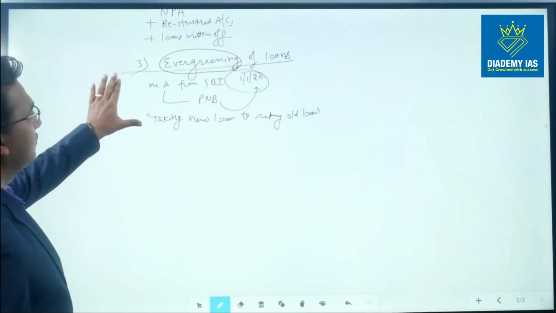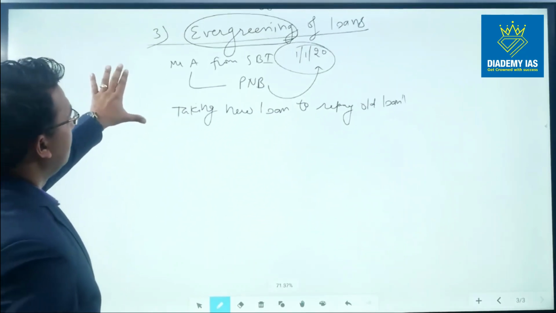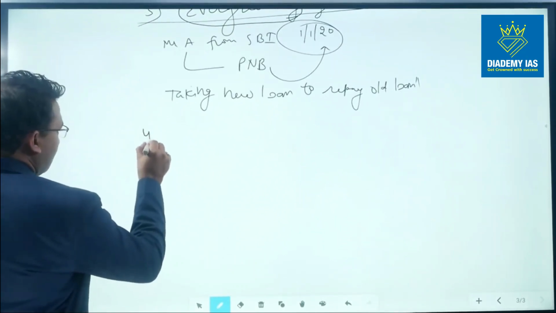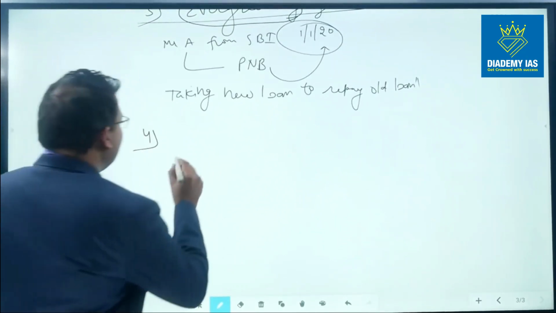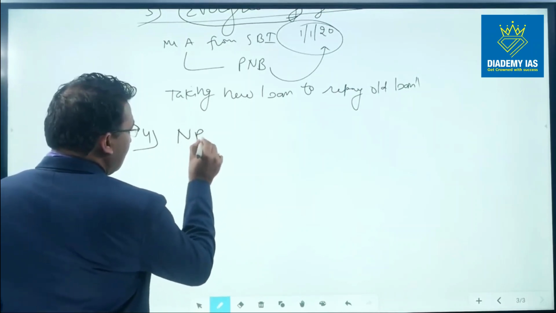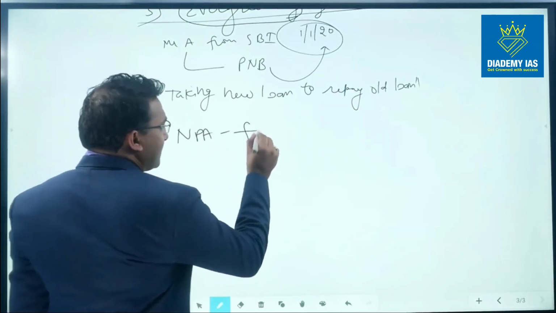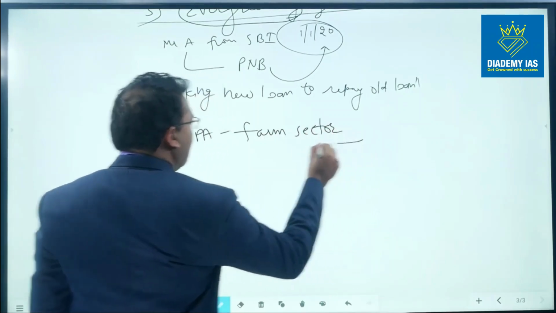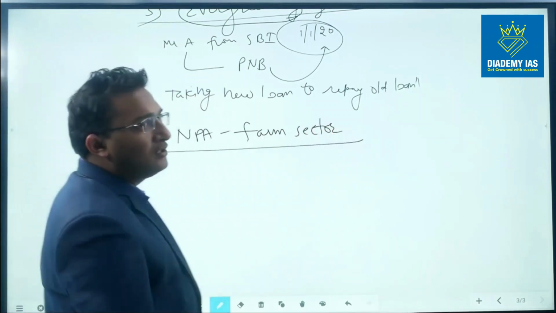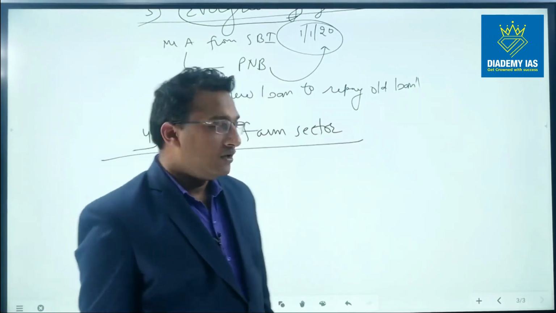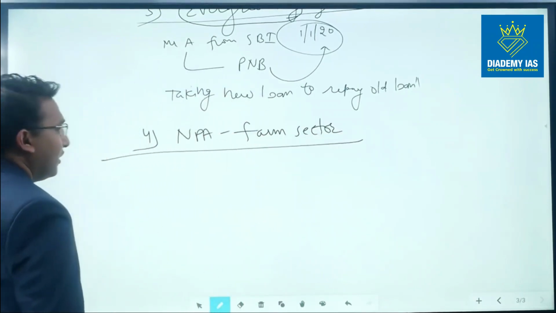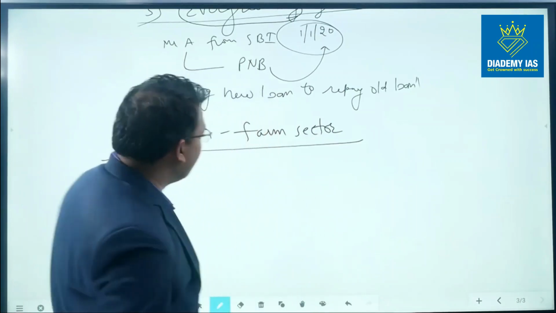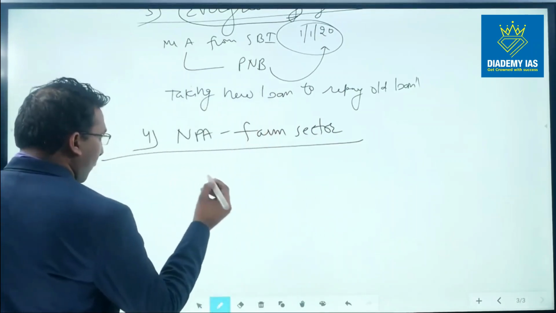Now, the next term and the last term is regarding the NPA in case of the farm sector. So in case of the farm sector or agriculture sector, there is a little variation. How do we classify the NPA? In case of the farm sector, it is not the 90 days which is the criteria. Rather, it depends upon the crops.